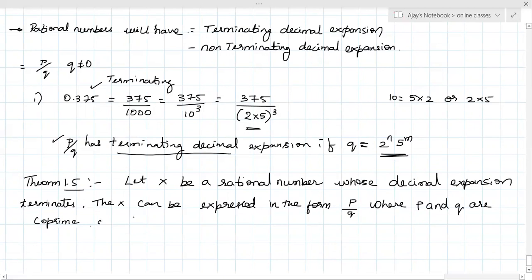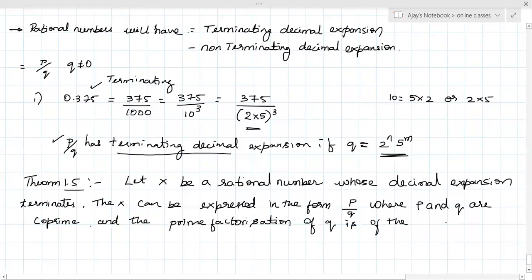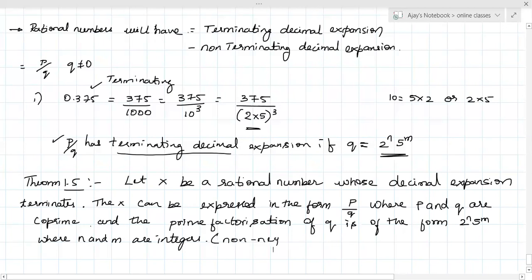And the prime factorization of q is of the form 2 power n and 5 power m, where n and m are non-negative integers. Remember, they are non-negative, they are always positive.